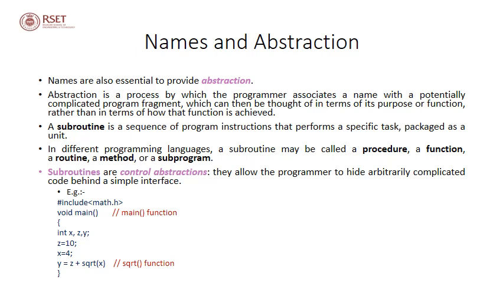And another very good example is the square root function in math.h. So whenever we refer to the name square root, we know that the function is going to give us the square root of a parameter that is passed to it. So this is how abstraction is provided using subroutine names.